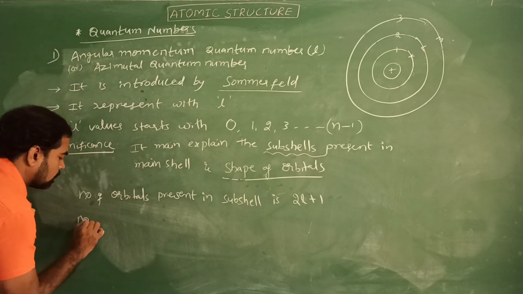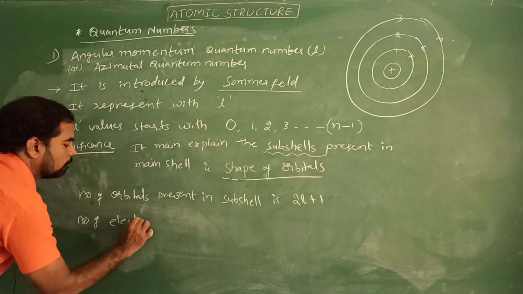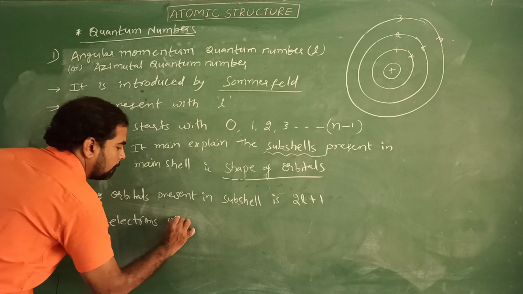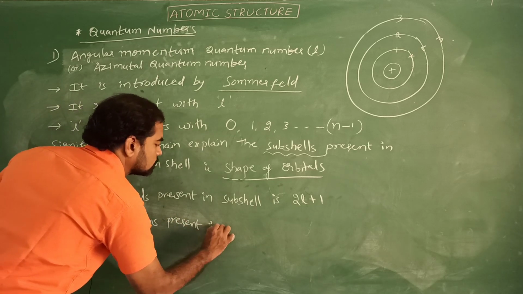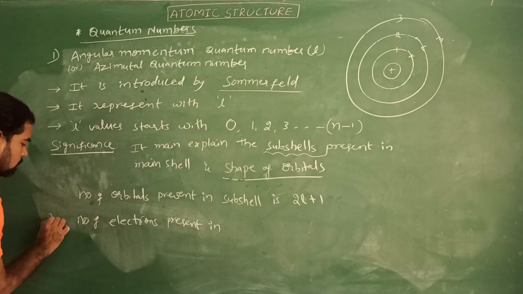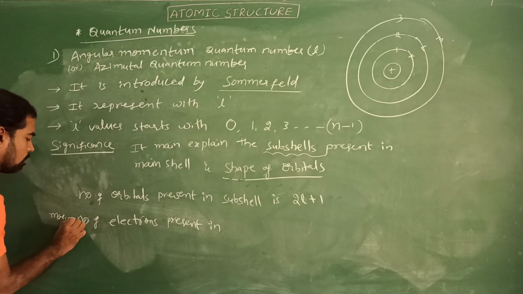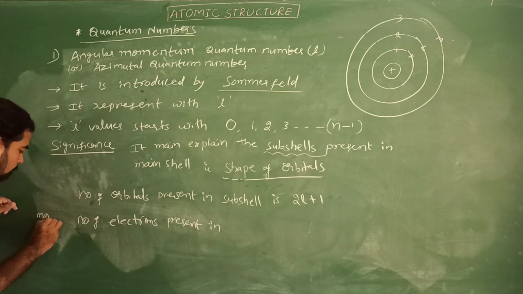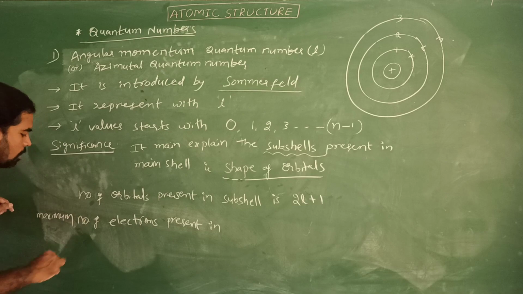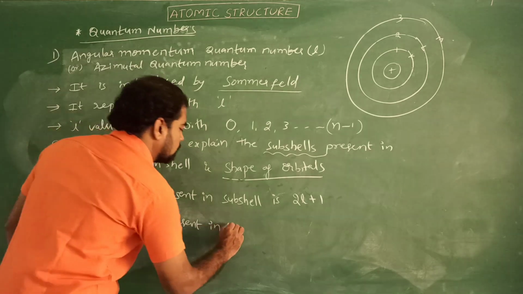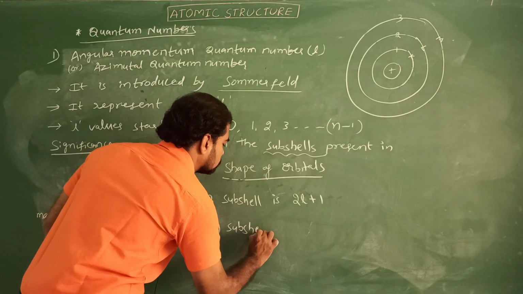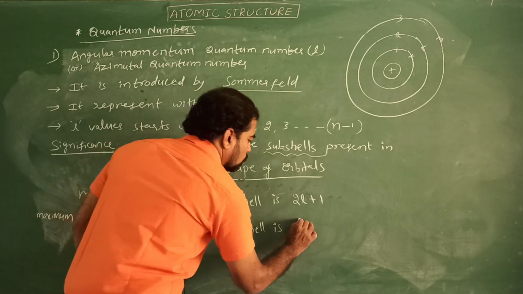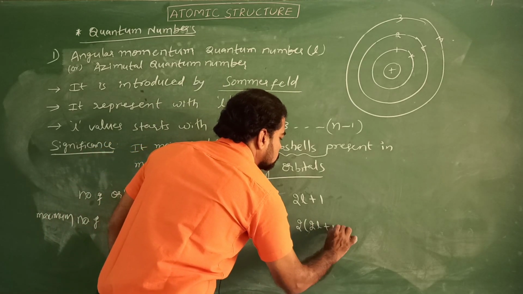And the maximum number of electrons present in a subshell is 2 into 2l plus 1.